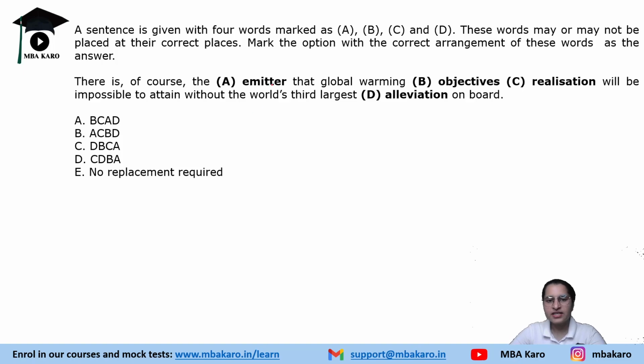An emitter is someone that is emitting gases or things like that. Objective, realization, we all know. Alleviation means to reduce the impact.